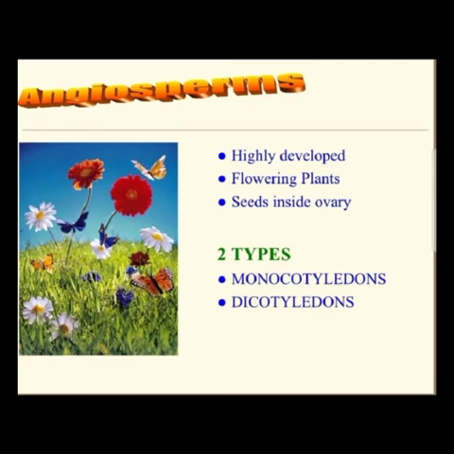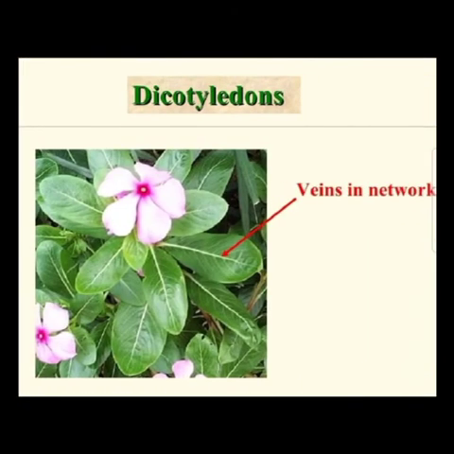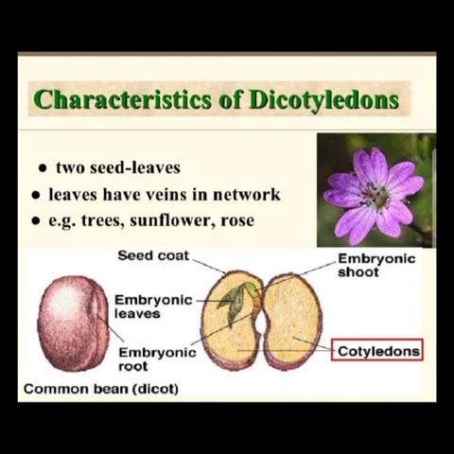If it cannot, then it is a monocot. For example, corn seeds we can't divide into half, right? So that means it is a monocot. Whereas mango seeds we can divide into half, peanut seeds we can divide into half. So these are dicots. The basic difference is that monocot seeds can't be divided into half, and dicot seeds can be divided into two halves.